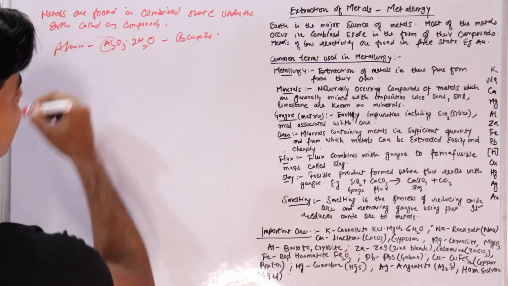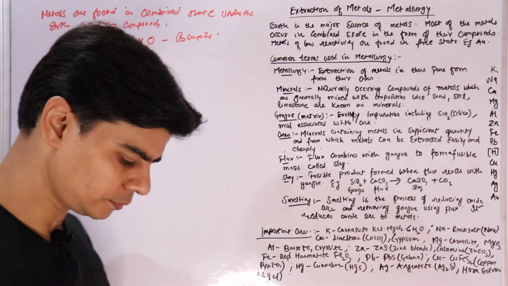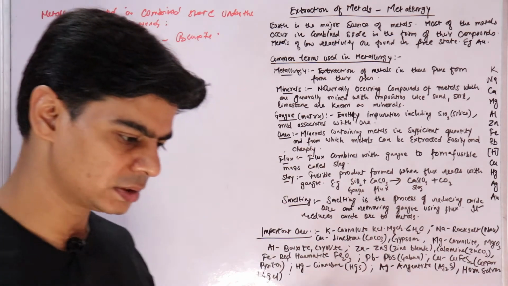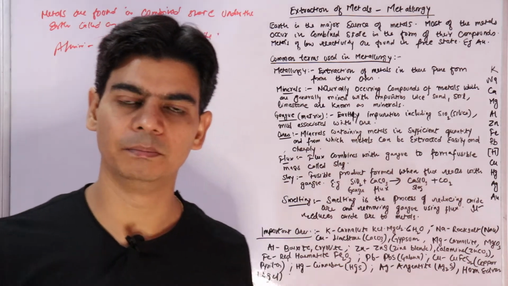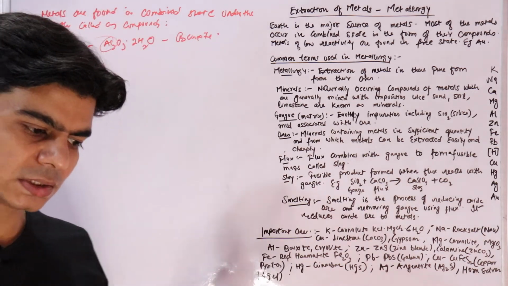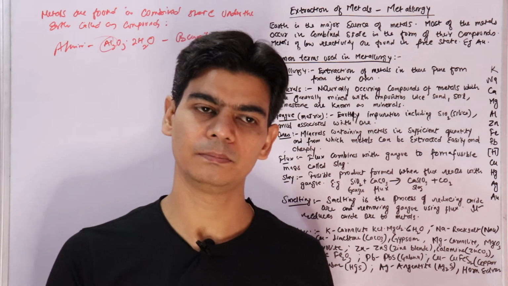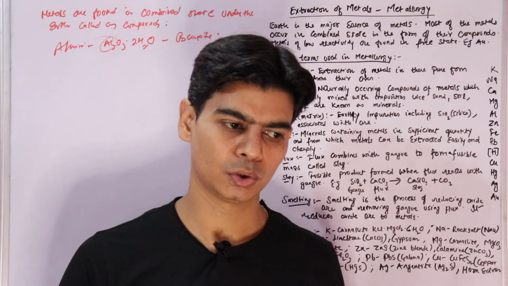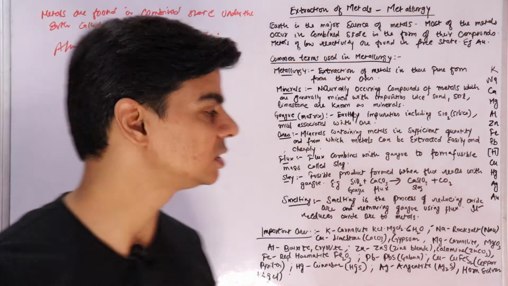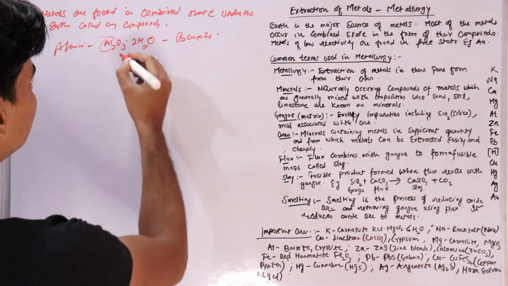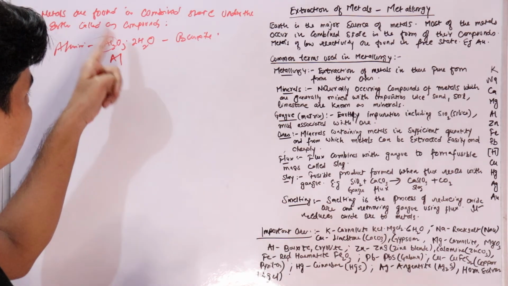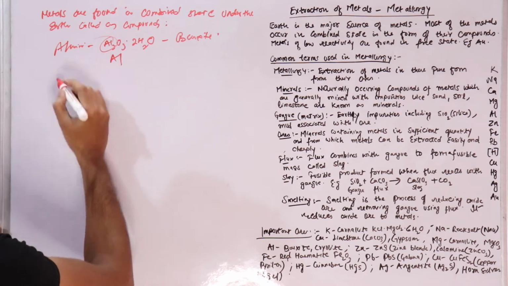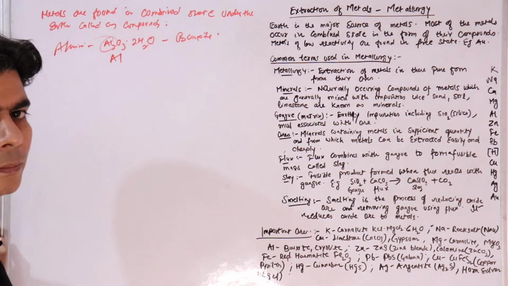So aluminium is present in bauxite, but metals can be used only when they are in their free state, not in their combined state. This is the combined state. Free state is this.